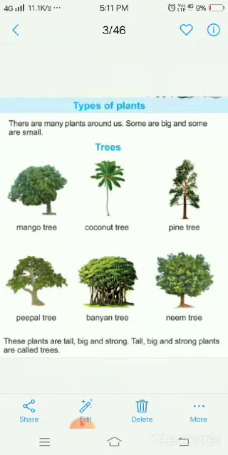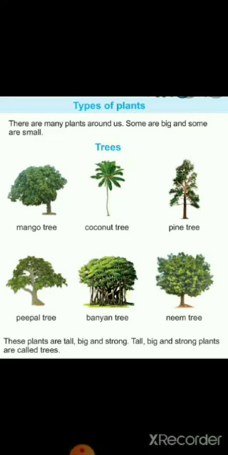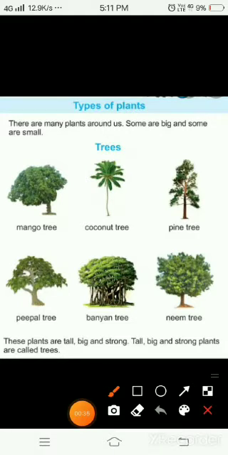Tall, big and strong plants are called trees. They have strong wooden stems. As you can see, this part is called the stem. So trees are big plants with huge wooden stems.